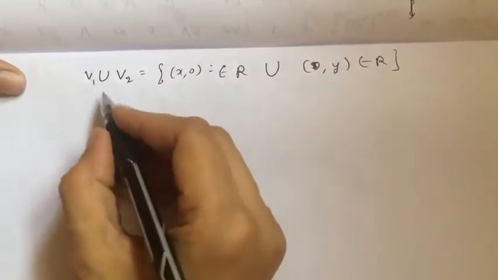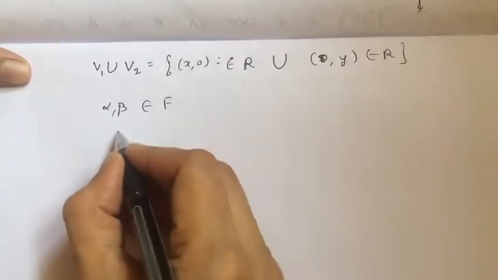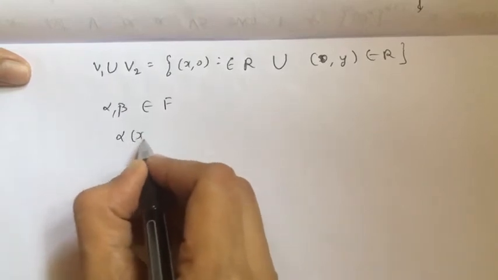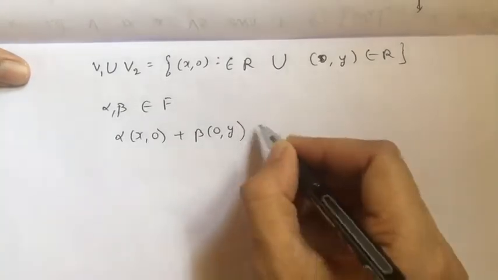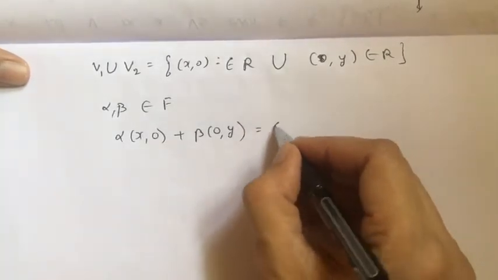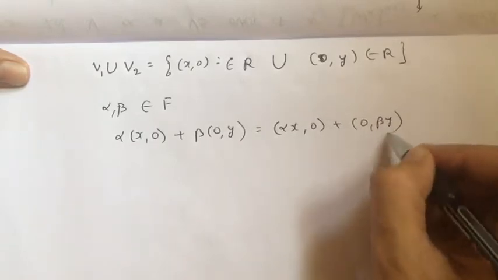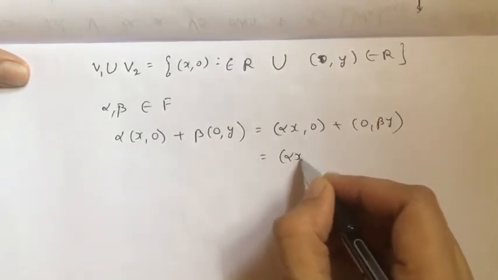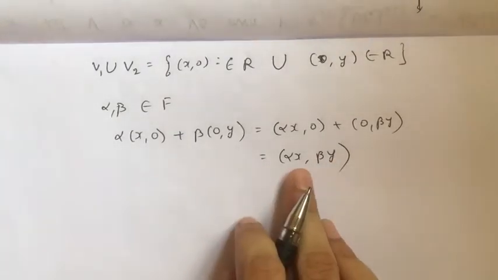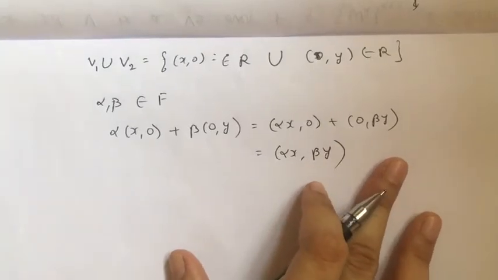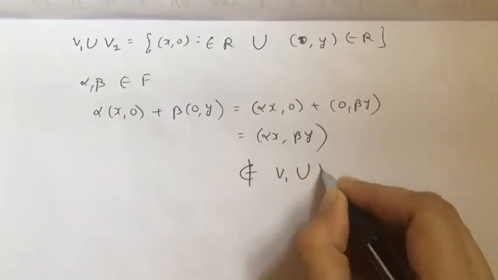If I take any scalars alpha, beta belonging to F, then alpha into (x, 0) and beta into (0, y) gives me (alpha x, 0) plus (0, beta y). In turn, it gives me (alpha x, beta y), which means the entry is of the form (x, y). But this does not belong to V1 union V2.